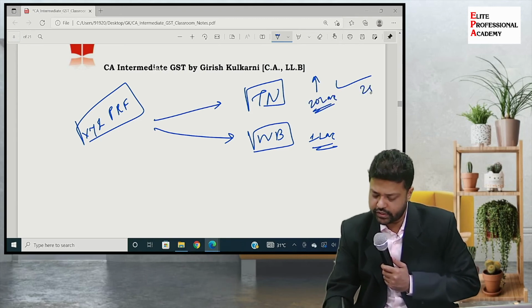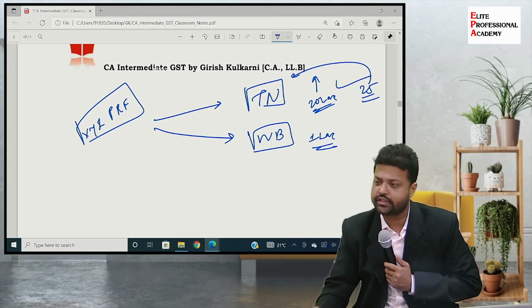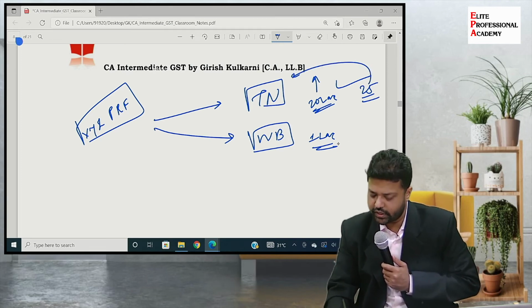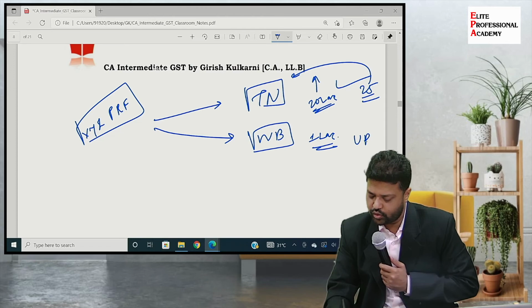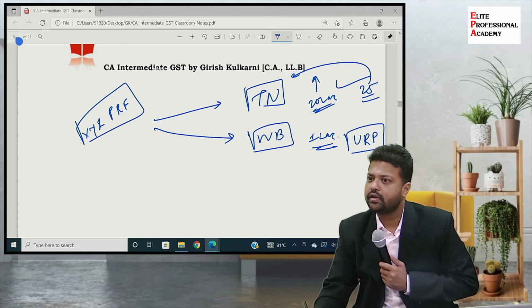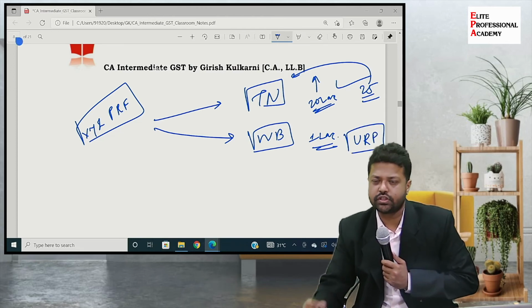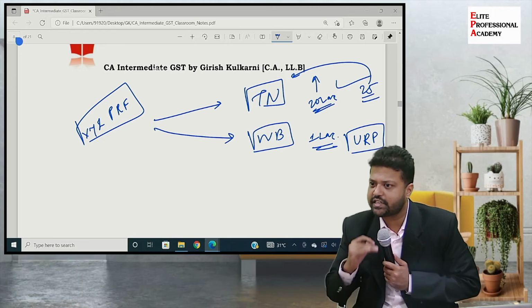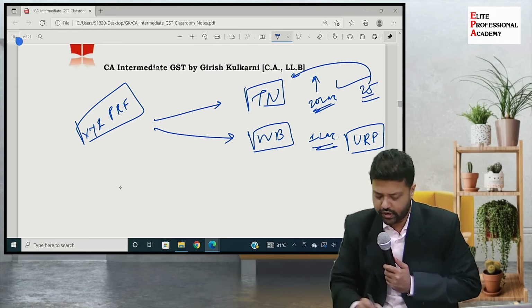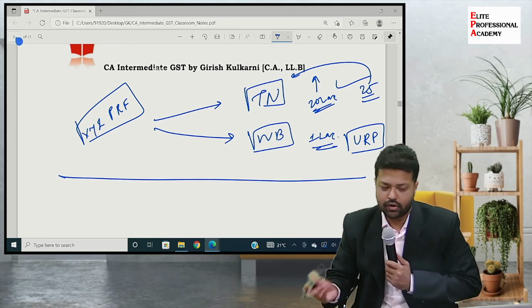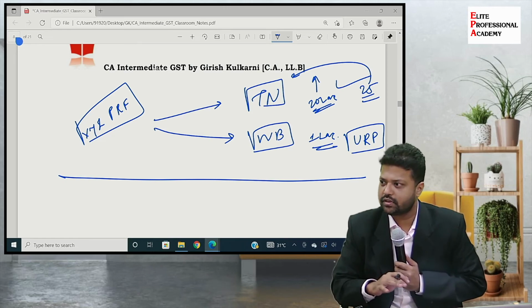So here there is 25 lakhs, so they obtain registration. But here the turnover is only 1 lakh, so they remain URP. Can this happen? Yes, because the turnover limit needs to be checked at state level. So have you understood all these examples? Now let's come to the distinct person thing.